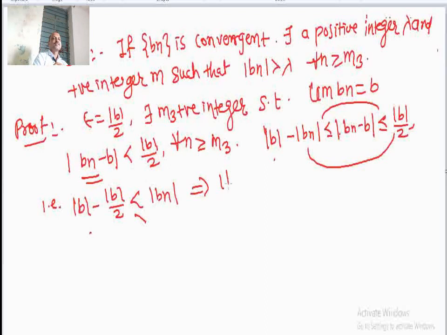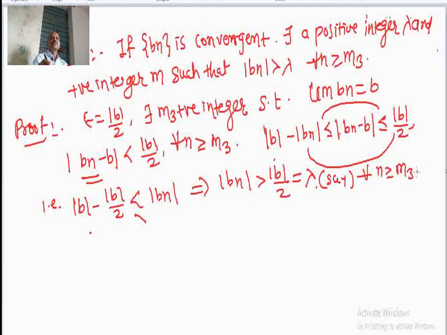But this implies that mod bn is greater than mod b by 2, you can see that, and let us call this lambda. Mod b is positive, so we have a positive integer mod b divided by, so we get that this is less than or equal to m3. Okay, I hope you get that. This is needed to prove the next theorem.